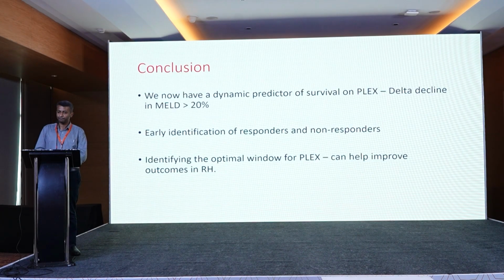Next slide. So in conclusion, from the data set that we have looked at, we now have a dynamic predictor of survival on PLEX, that is a delta decline between day 1 and day 3. If the MELD score reduces by more than 20%, we know that they are very, very likely to survive and will not need transplant. This helps early identification of responders and non-responders, and it's also important to identify this optimal window for PLEX so that we can improve our outcomes as well as optimize the manpower and the utilization of things that we use for plasma exchange.